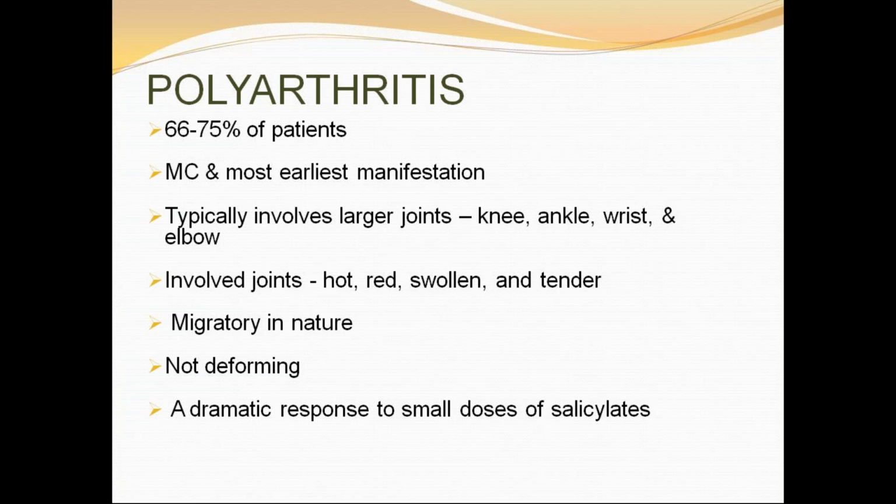So the joint involvement is characteristically migratory in nature. That is, a severely inflamed joint can be normal within 1 to 3 days without any treatment, even as one or more other large joints become involved. Severe arthritis can persist for several weeks in untreated patients. So here one important thing you must remember: arthritis involves the larger joints, while the spine and smaller joints are less commonly involved.